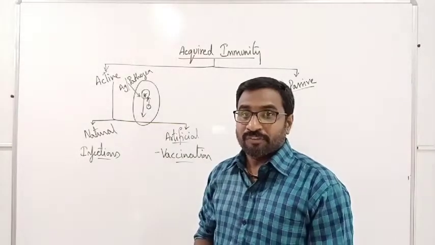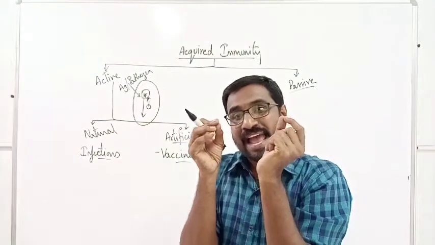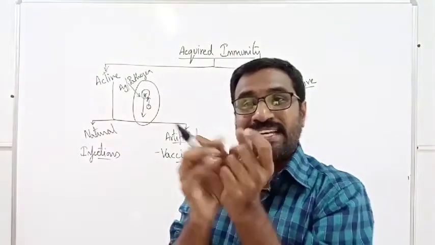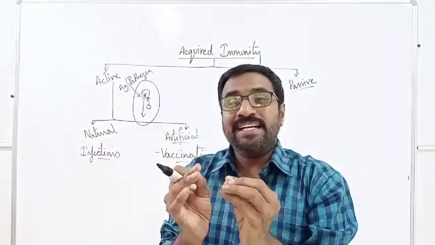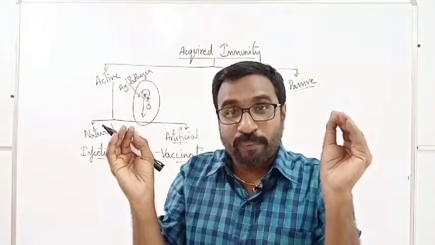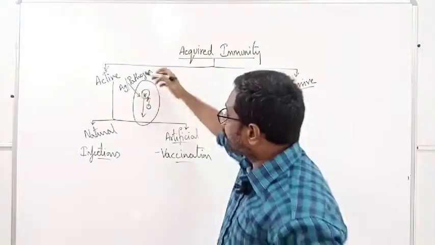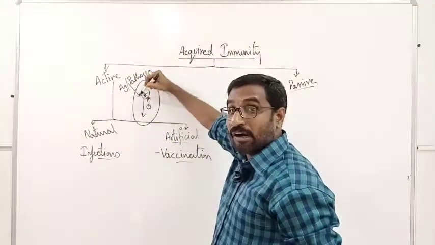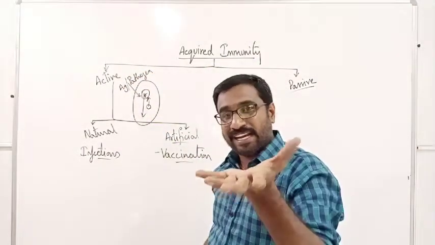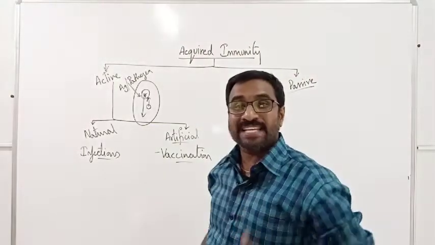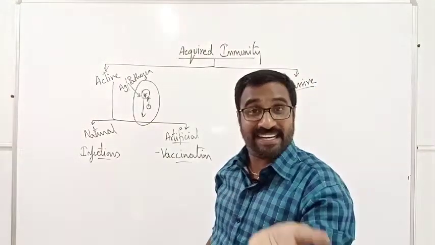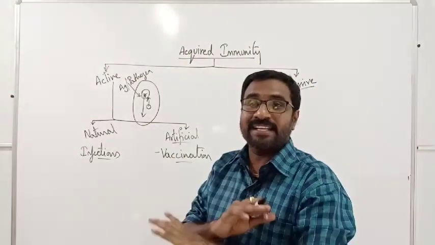Whenever any antigen or a pathogen is taken and made attenuated, means made weak, and injected into our body, means you are providing it with an antigen, automatically our immune system will wake up and start producing antibodies or cells against that particular pathogen and kill them.